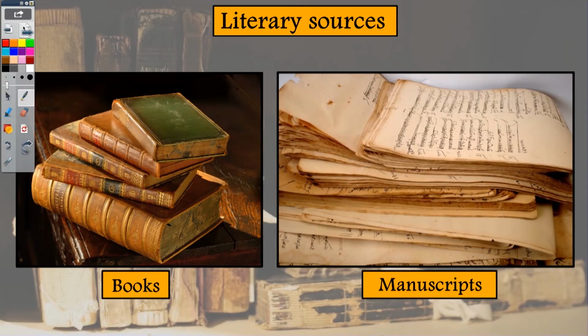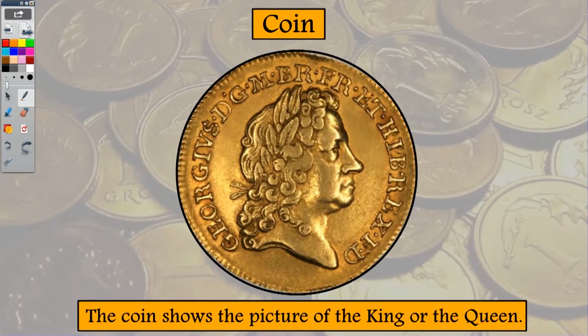Not only archaeological sources, but we also have the literary sources. Which are they? Well, the books and the manuscripts. So, these are the sources which were either written by hand or printed. These types of sources are known as literary sources. They also help us to know about our history. So, first we have the coin.